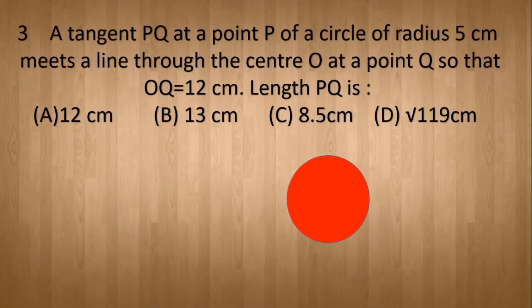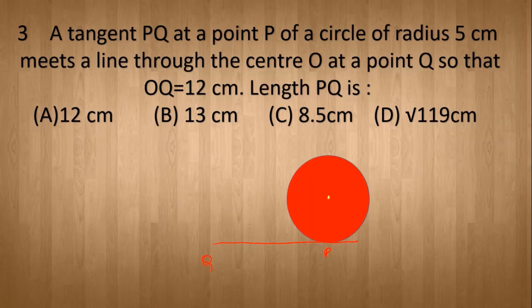Now after this, the third question is, a tangent PQ at a point P of a circle of radius 5 cm meets a line through the center O at a point Q so that OQ is 12 cm, length PQ is. Now here they are saying, if this is your tangent, tangent is your PQ, and radius is your 5 cm.